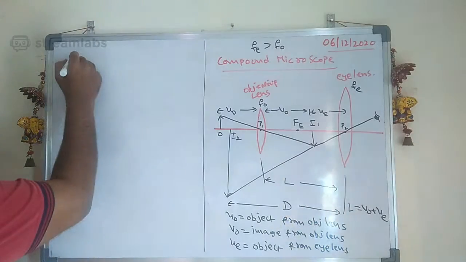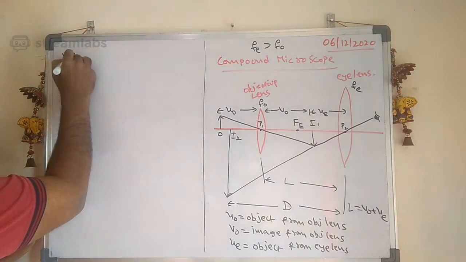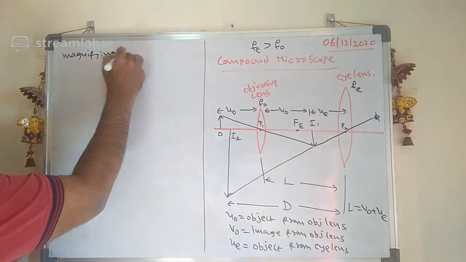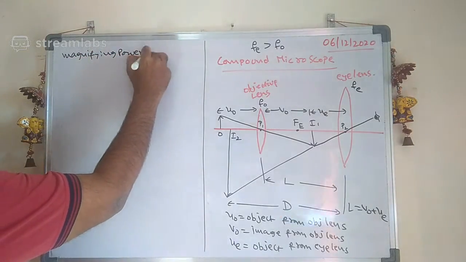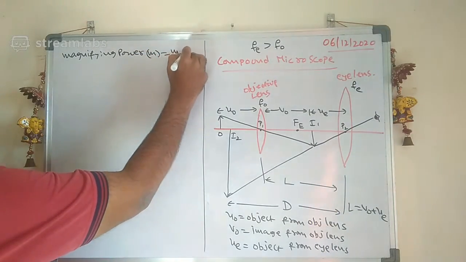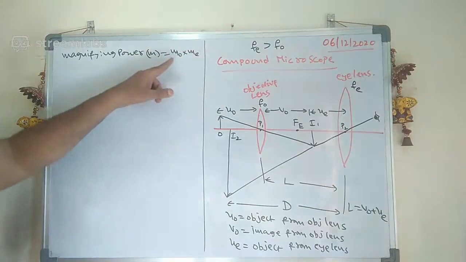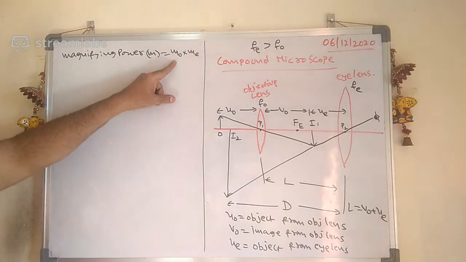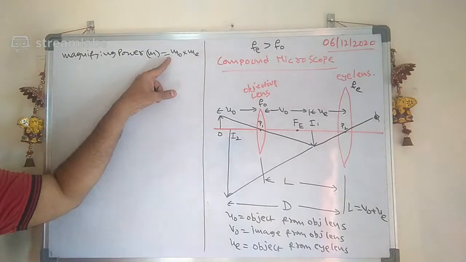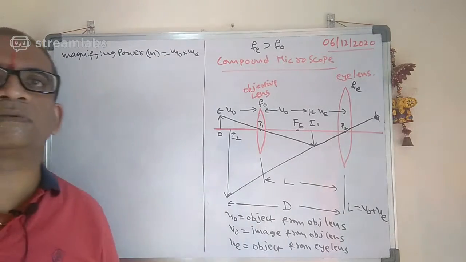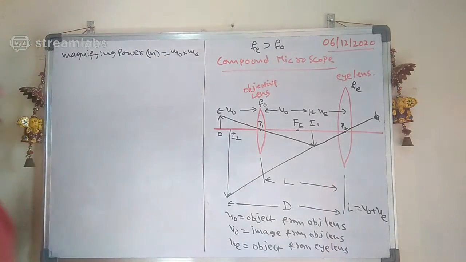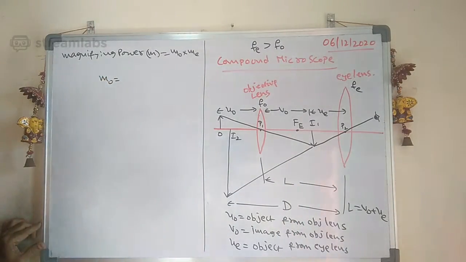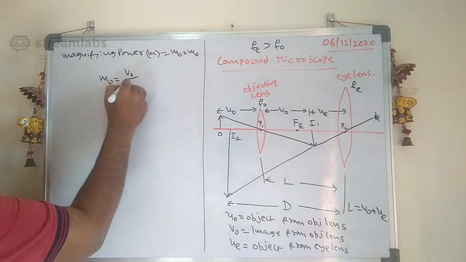Then how to do this problem? It's a simple one. Here, the magnifying power M is equal to M0 into ME, the magnification due to the objective lens and the magnification due to the eye lens. The magnification due to the objective lens is nothing but V0 by U0.